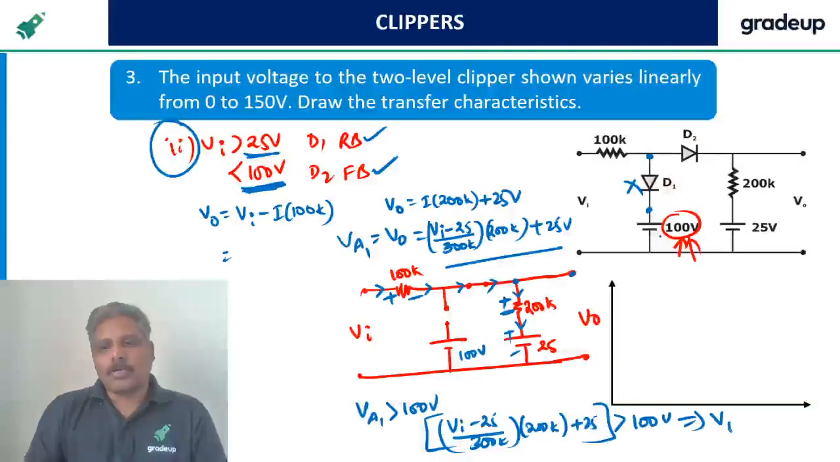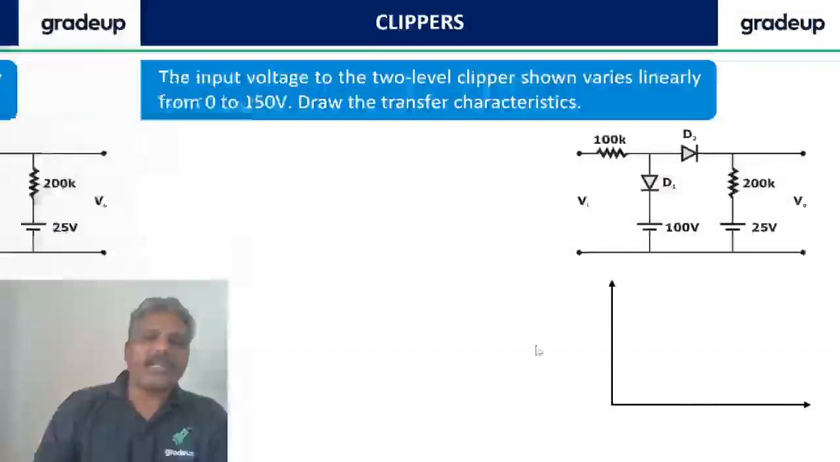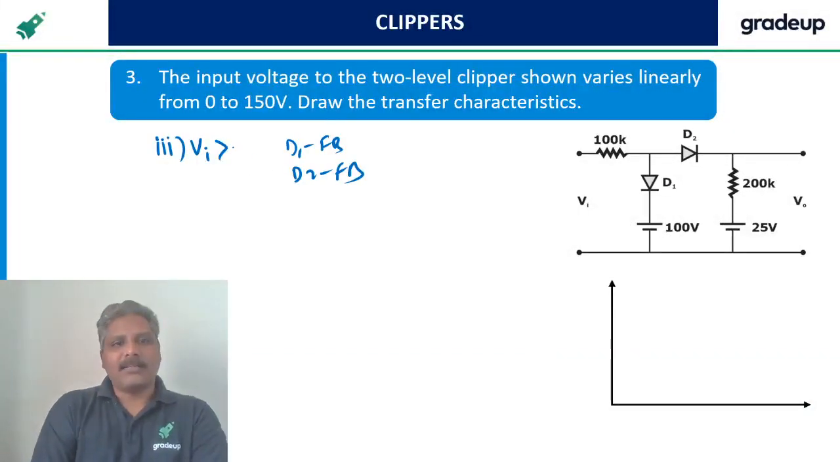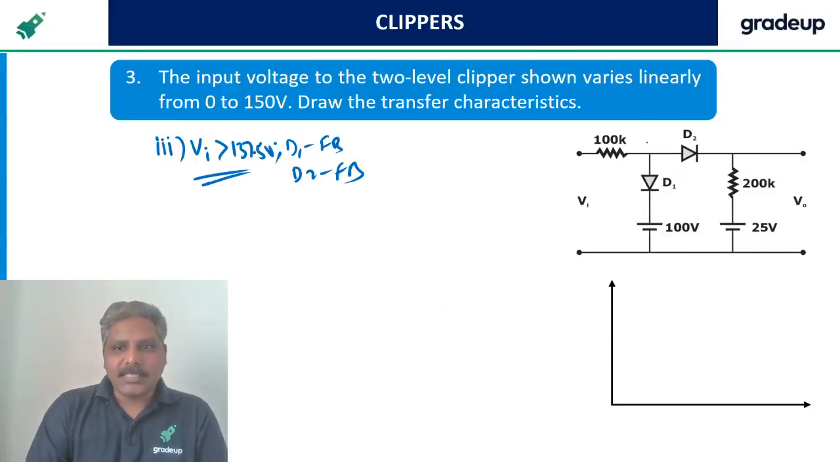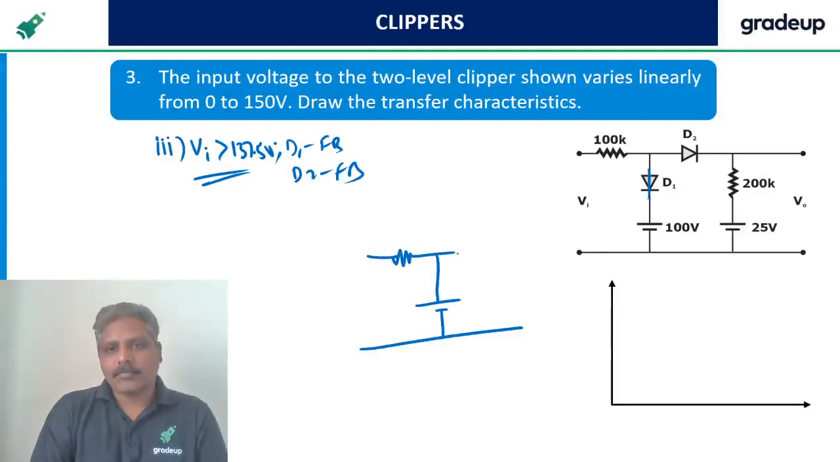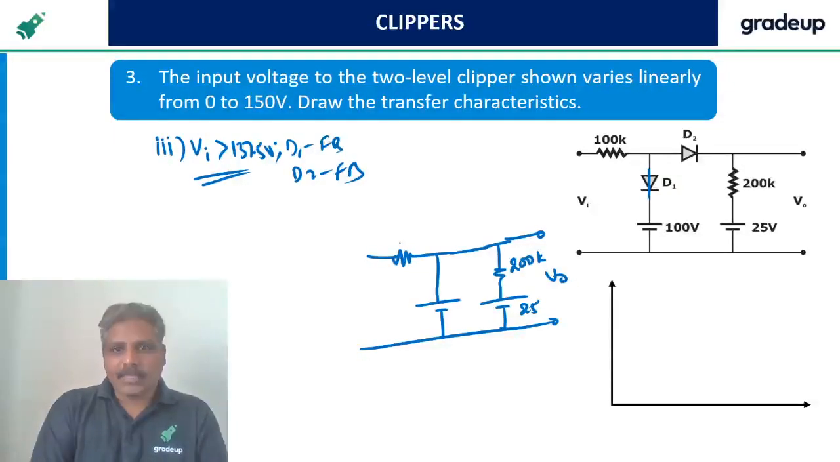So if you simplify this, what should Vi be greater than? It comes to 137.5. All of you please solve it. Vi greater than 137.5 volts is going to make the diode forward bias. Once this diode is now forward bias, the circuit looks like this. This is already forward bias. This is 25, this is 200K, this is 100K, and this is 100 volts.